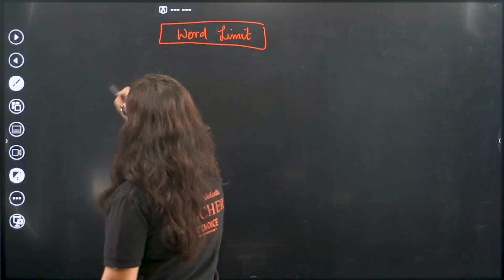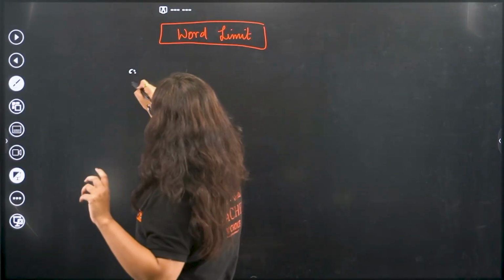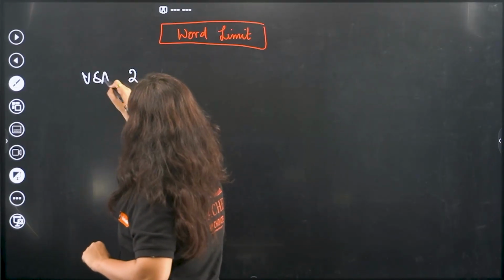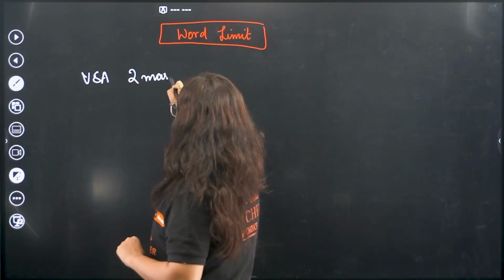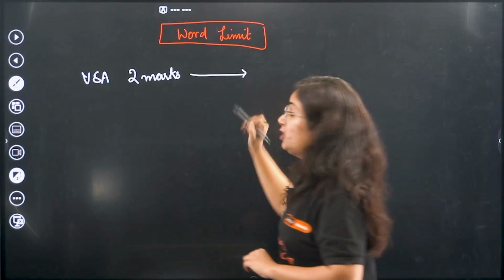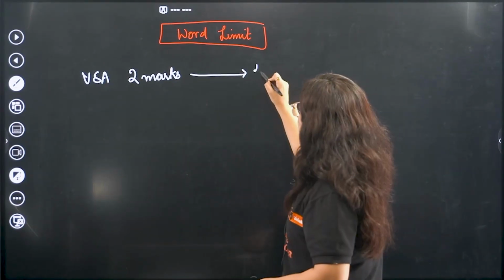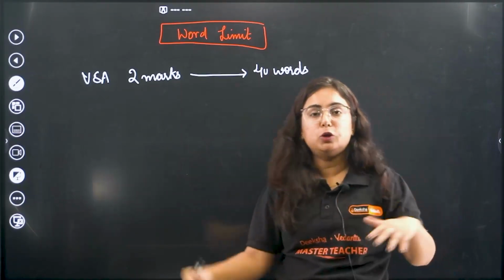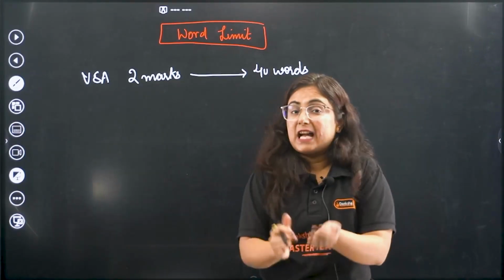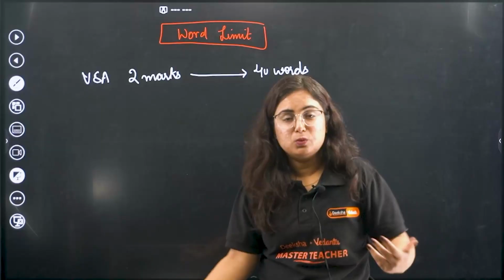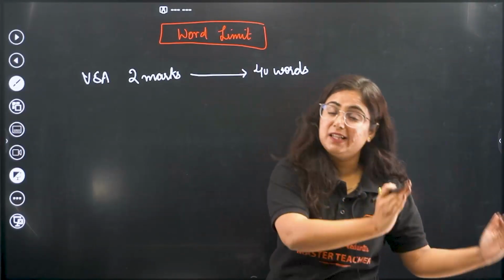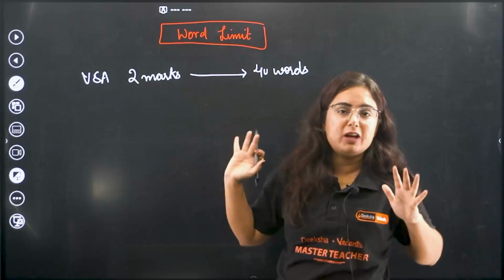Basically beta, you have subjective questions of different types. You have very short answers, which are basically for 2 marks, where you should not exceed writing anything beyond 40 words. Now you will not be counting those words, but you have to do it with the help of analysis, and that will come only when you practice as much as possible. So 40 words, don't write less than required or more than required.